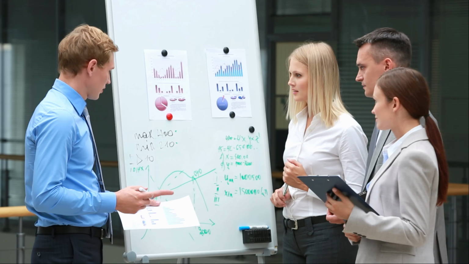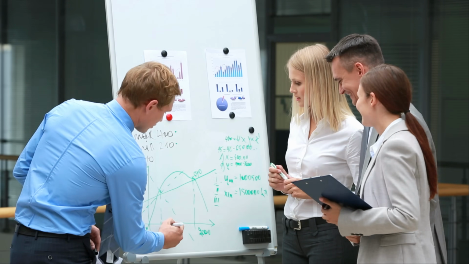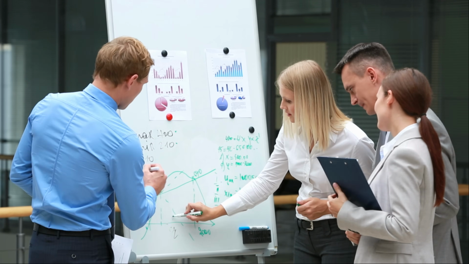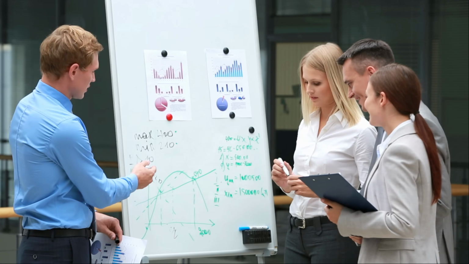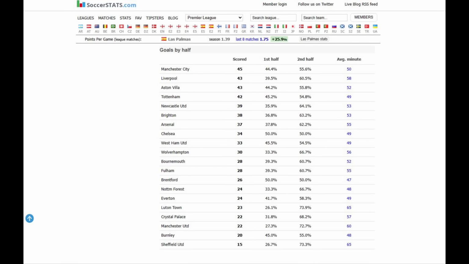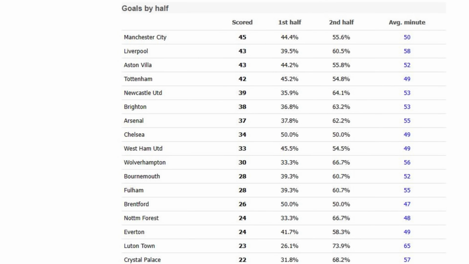Let's look at multiple ways in which we can determine if a game is going to have a goal in either the first or the second half. Remember, a game of football is always between 2 teams, so we will always need to take into account both team statistics. The first way we could look at is the percentage of goals each team scores split down by halves.